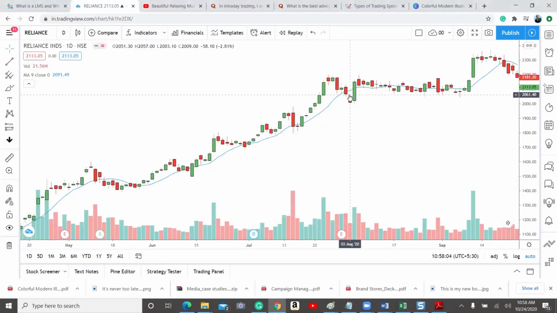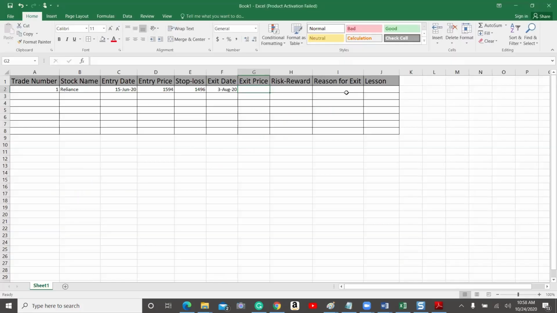For example, this low is the exit price, isn't it? Low is 2052. You can see here, you can see in this column. Yeah, the low is 2052. Assume you would have kept a stop loss at 2051. So the important thing is the stock name is there, entry date is there, entry price is there, stop loss is there, exit date is there, exit price is there. So the reason for exit is price closed below EMA. So this is our reason for exit.